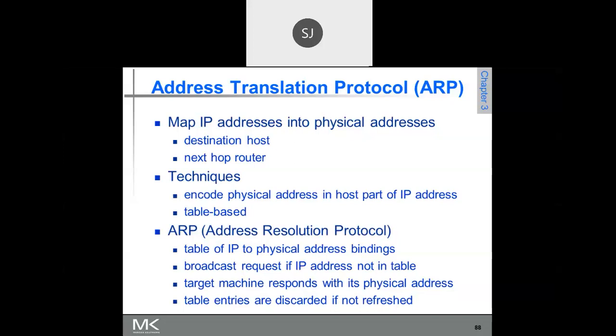Please be fast. The IP address can be broken down into two parts. Which are the two parts? Network ID and host ID. Right?